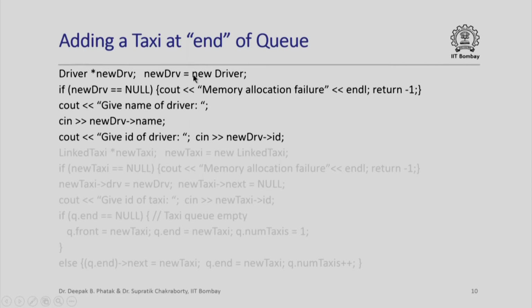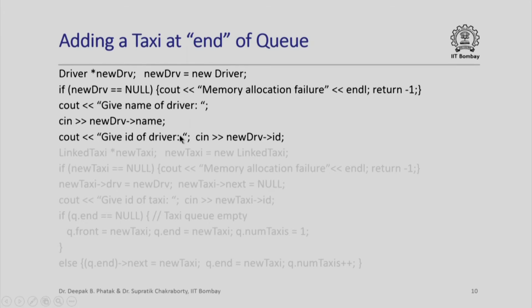Otherwise if this new succeeded, then we have a freshly allocated object of type struct driver in the heap, and we are going to populate various members of that object now. So we are going to ask for the name of the driver and read in the name of the driver in the member named name of that newly allocated object. We are going to ask for the ID of the driver and read in the ID of the driver and store it in the member named ID of that newly allocated object.